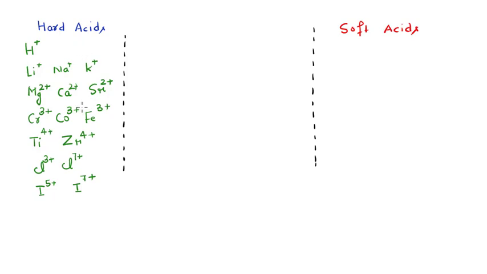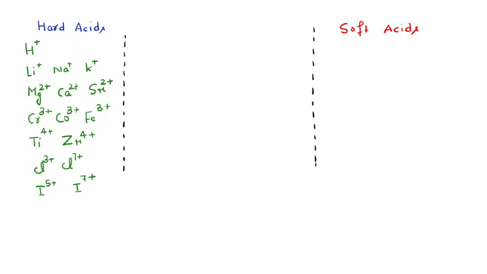I will repeat here that these all are the small sized cations which have a low number of valence electrons, and thus the distortion of the electron cloud is not easy in these hard acids, okay, because these are present in high oxidation states, and thus these are not easily polarizable.